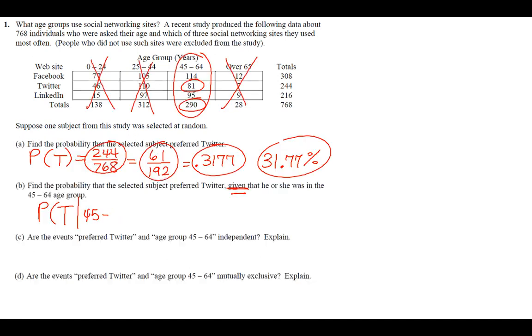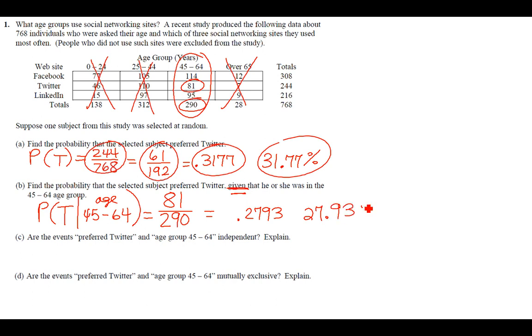age group is equal to 81, the ones in that age group that like Twitter, out of 290 total people in that age group. So that's one format of the answer. Then we could change it to a decimal, 0.2793. Or we can change it to a percentage. So 27.93% would also be correct. Okay.